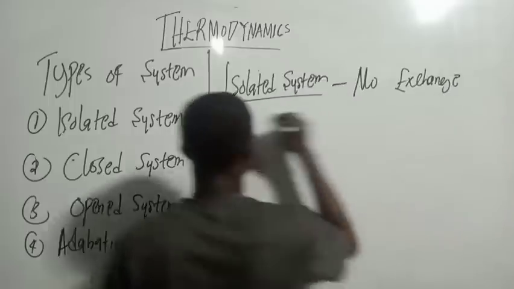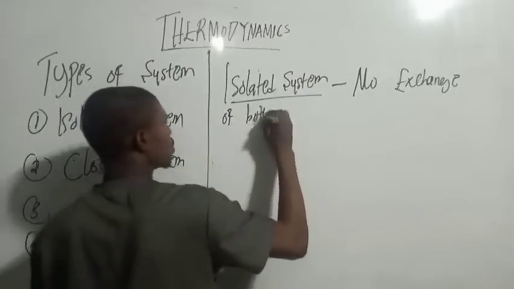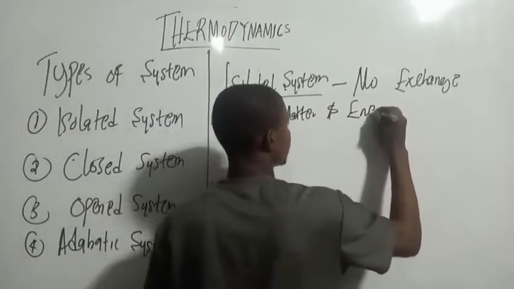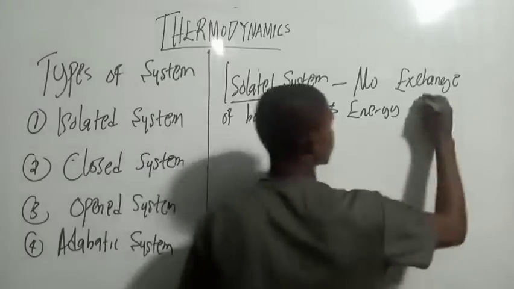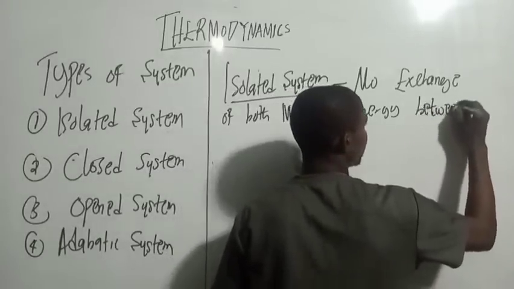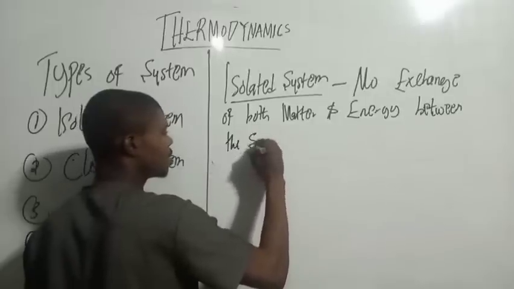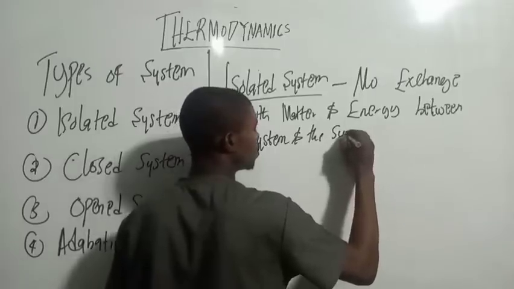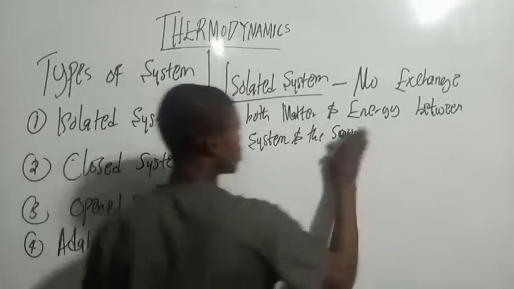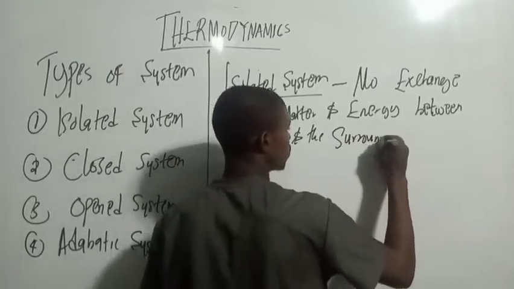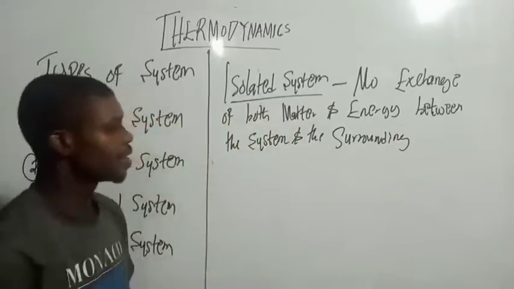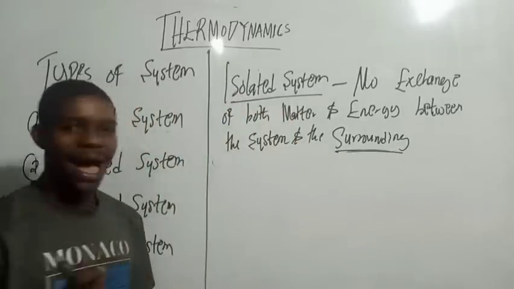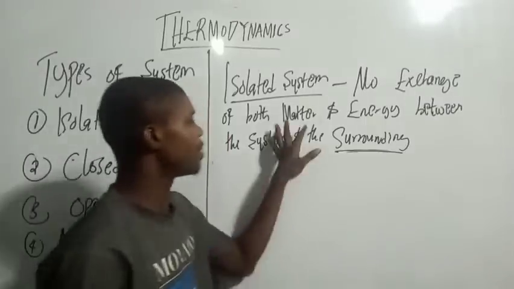No exchange of both matter and energy between the system and the surrounding. Between system and surrounding, very important. Do you get? So why is that there is no exchange of both matter and energy?